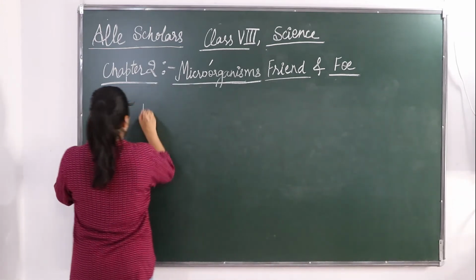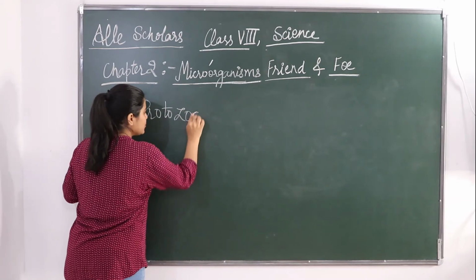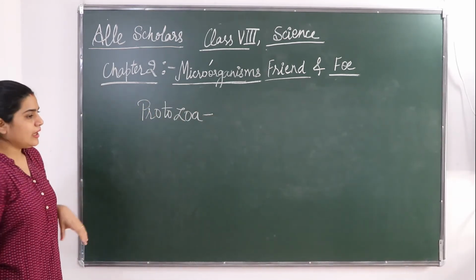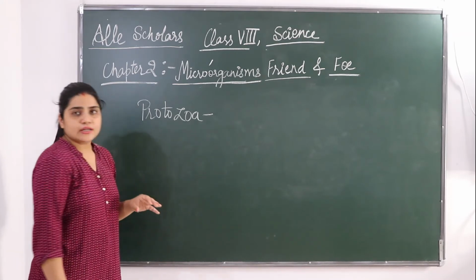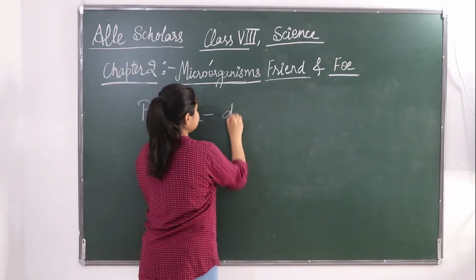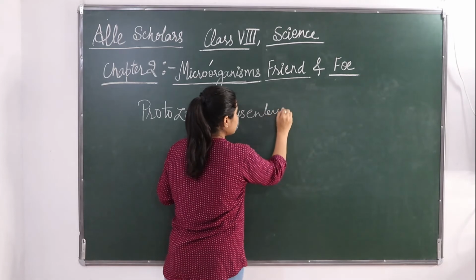So if we talk about the protozoans or protozoa, what does it cause? It causes dysentery. Dysentery is due to protozoans.